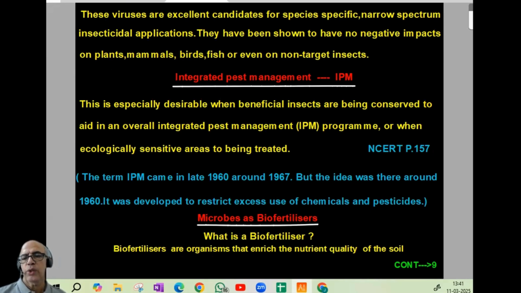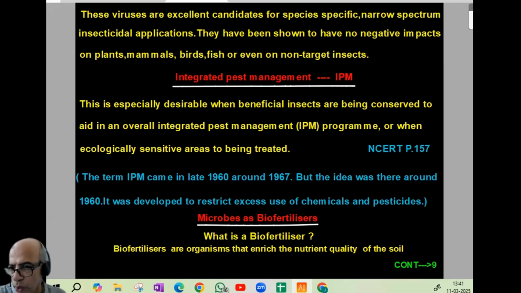Now we'll be entering the next topic, integrated pest management. Integrated means combined. This is especially desirable when beneficial insects are being conserved to aid in an overall integrated pest management, IPM program, or when ecologically sensitive areas are being treated. NCERT page number 157. The term IPM, integrated pest management, came in the late 1960s, around 1967, but the idea was there around 1960 itself. It was developed to restrict excess use of chemicals and pesticides. Purpose you understood.